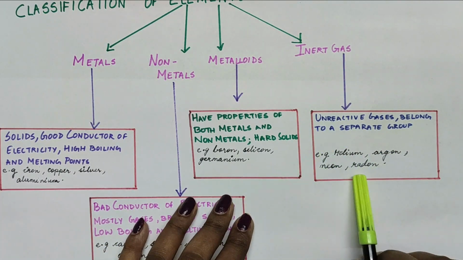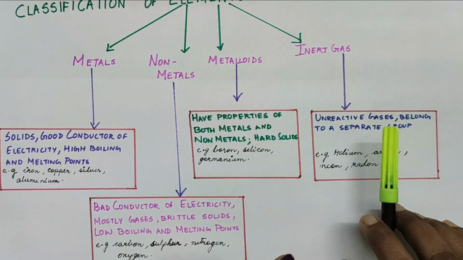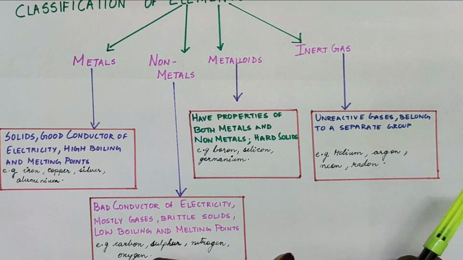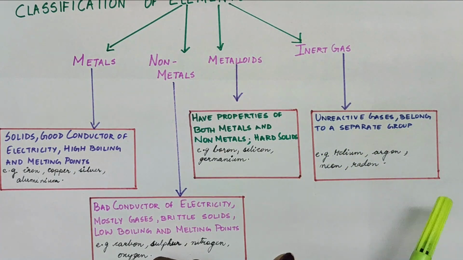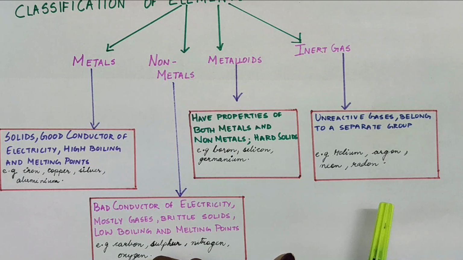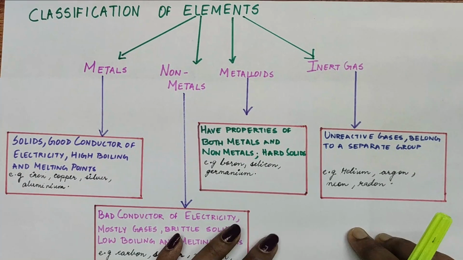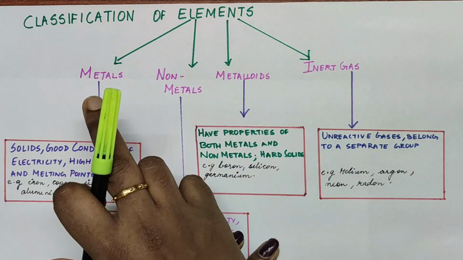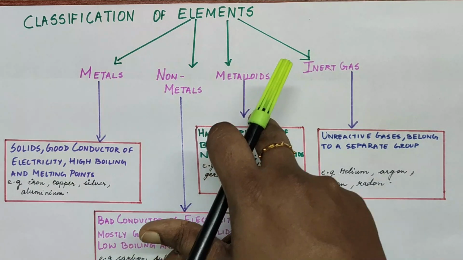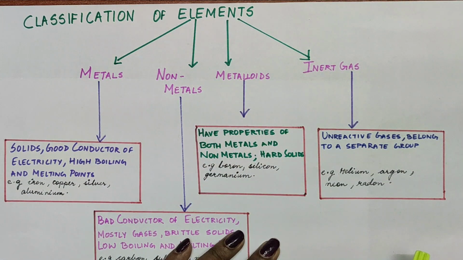And then we have the inert gases, which are the unreactive gases because they generally do not react with any of the substances, and they belong to a separate group completely. They are the inert gases, or as we call them, the noble gases: helium, argon, neon, and radon. So I would like to tell again, the classification of elements can be broadly done into four classes: metals, non-metals, metalloids, and the inert or noble gases. This classification is generally based on their properties.